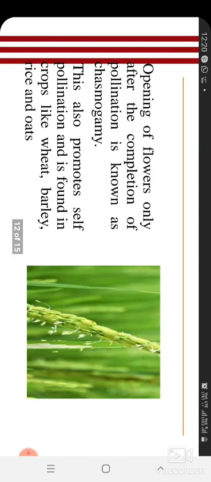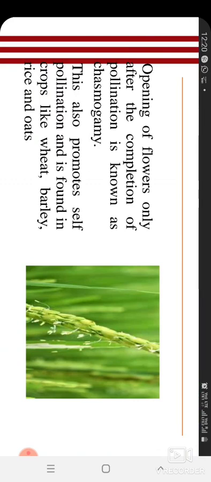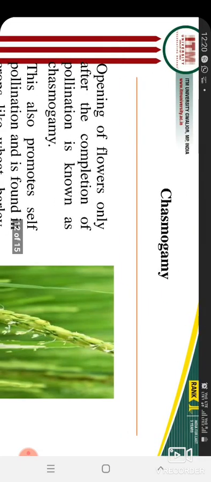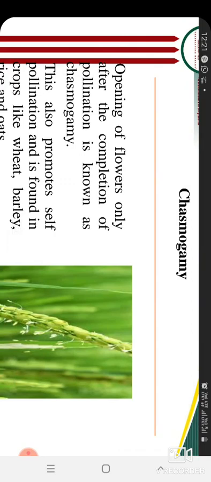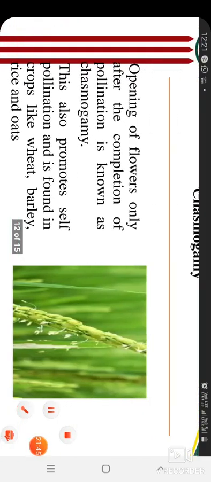After pollination, you can see the flowers open and the anther comes out with its stamen. In this anther no pollen grains are there, and the ovary is inside the flower only. So no chance is there for cross-pollination, because pollination is already over. Only a very small chance is there. So this is chasmogamy.